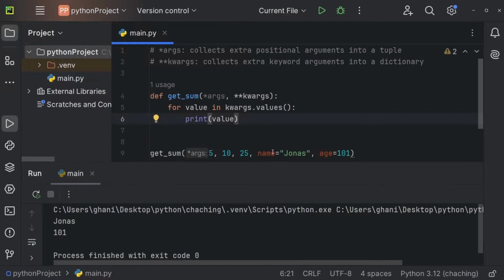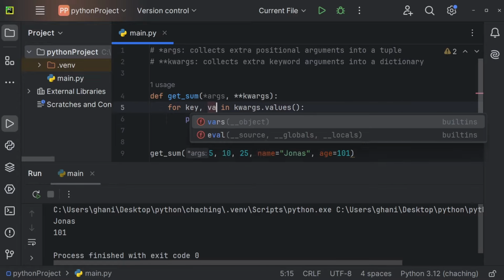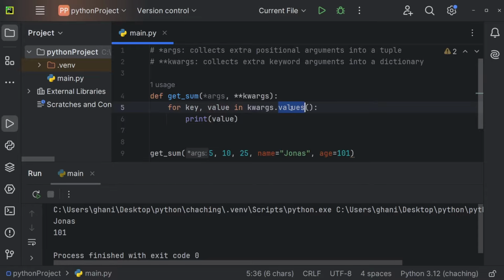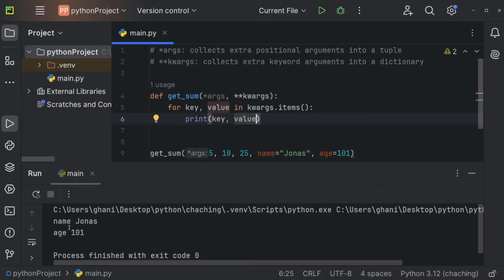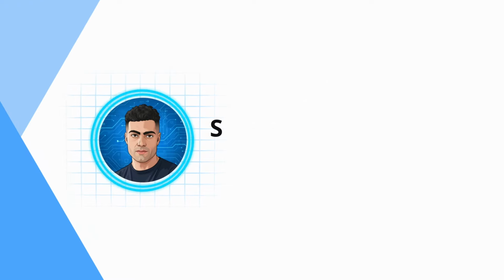Of course, since kwargs holds a dictionary, we could also say key, value in kwargs.items, for example. And now I could, for example, print key and value. And when I execute this, we're getting name, Jonas, and age 101. And I'm going to be honest, I've never really used args and kwargs, but frameworks oftentimes use them under the hood, so it's good if you at least understand the concept.